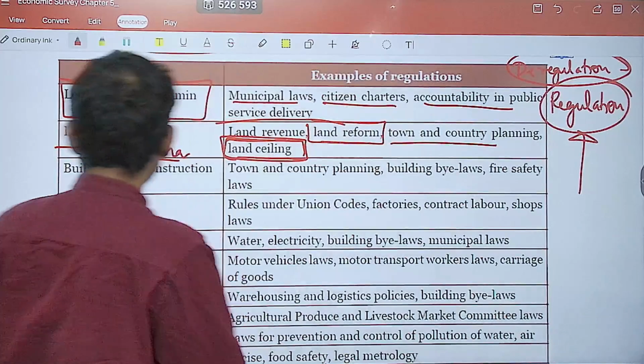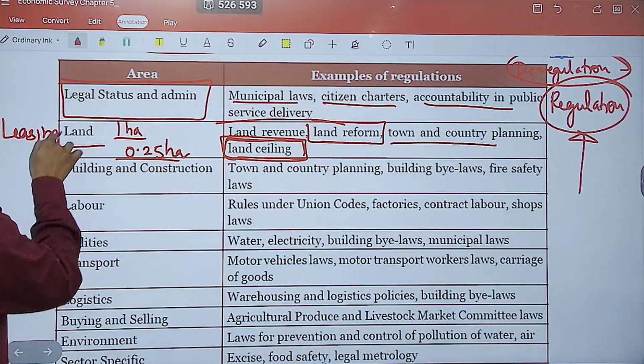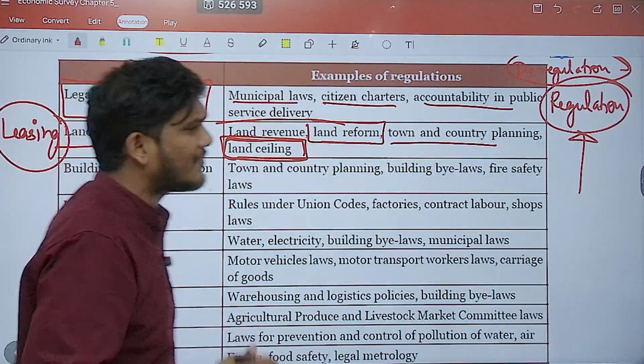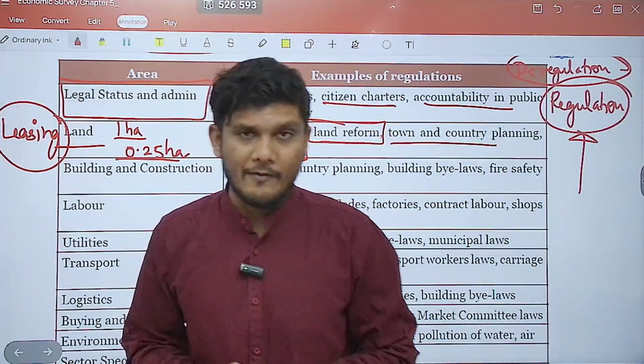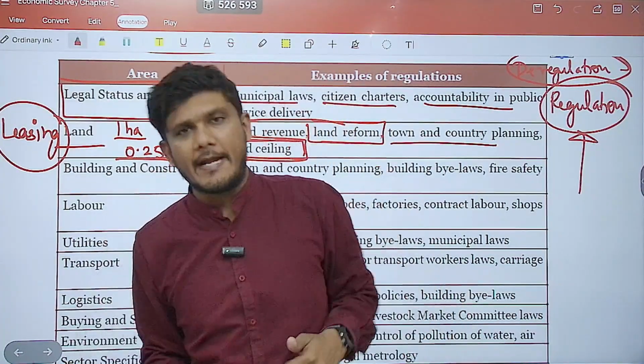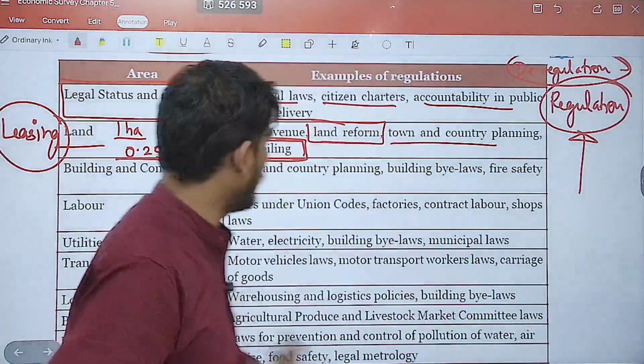The other thing is coming up with leasing laws. So instead of selling off the land and making someone else the owner, you are still the owner. It is just that you have leased it out for agricultural development or for any other purpose whatsoever. So the government is moving ahead with the idea that leasing is better than acquiring. I hope that's absolutely clear.